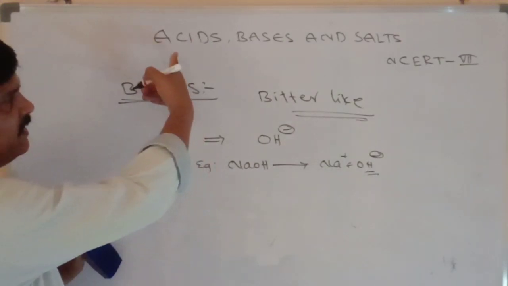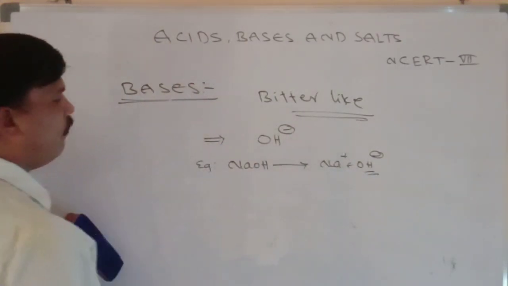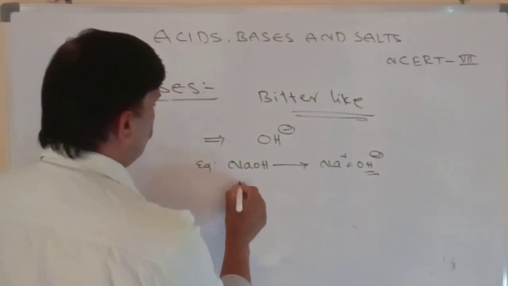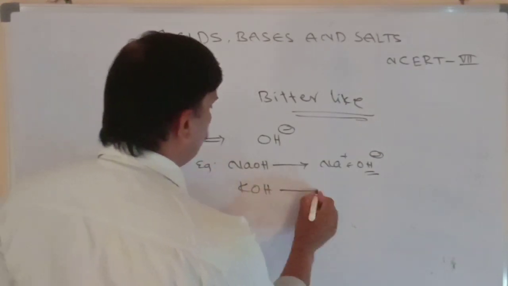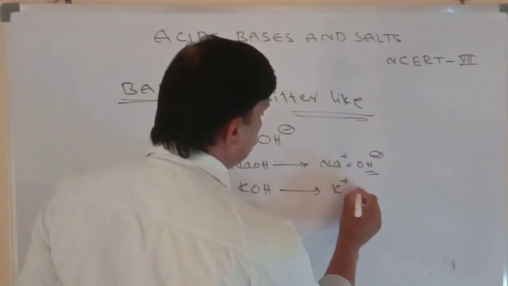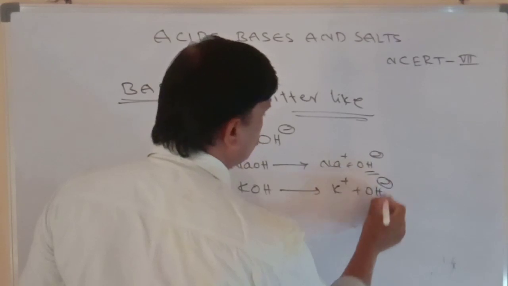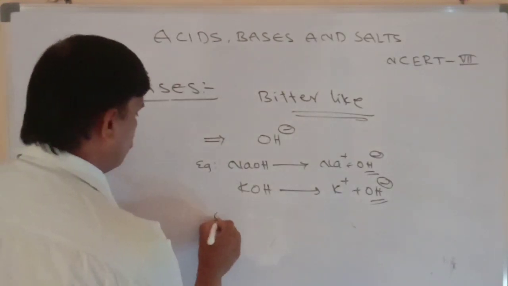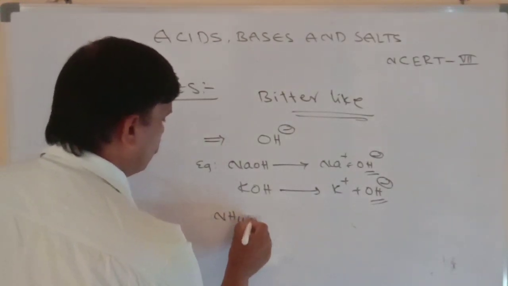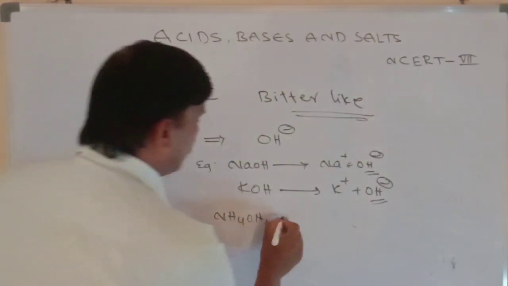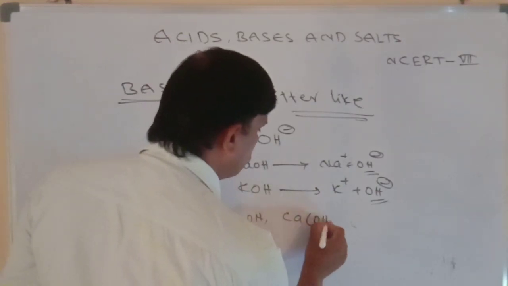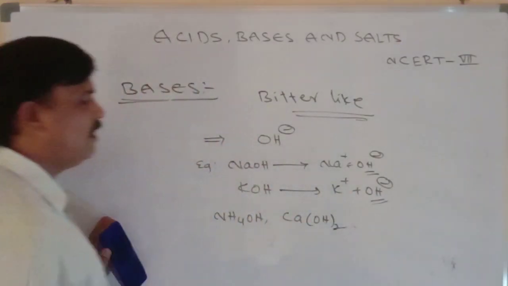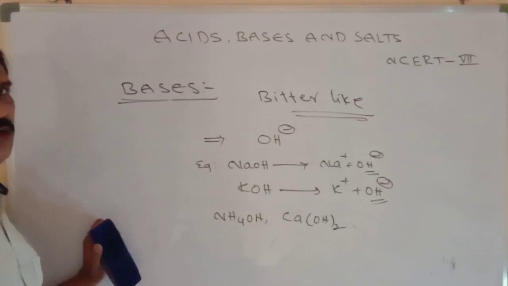Acid means it gives H plus ion. Bases mean they give OH minus ion. Potassium hydroxide gives K plus and OH minus. Those substances which give OH minus are known as bases. So many examples are there. Ammonium hydroxide is also one type of base. Calcium hydroxide: yesterday I gave calcium hydroxide, milky white.